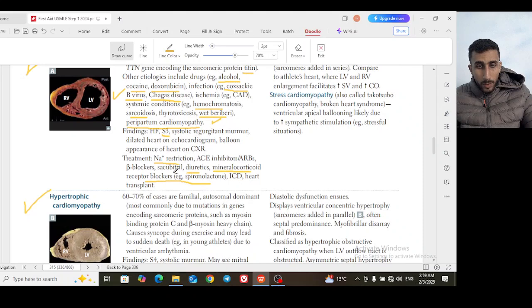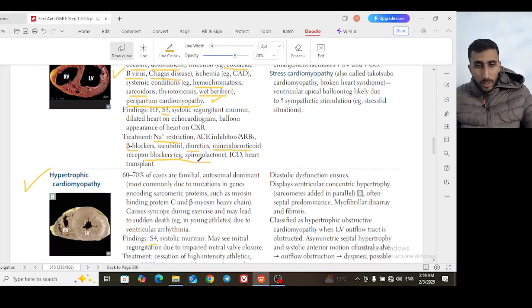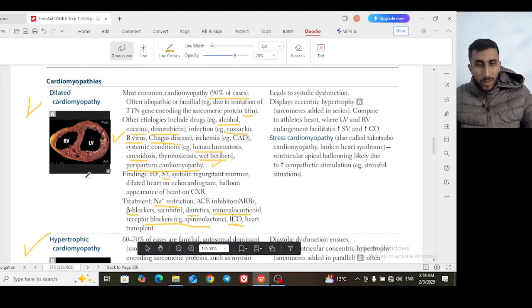And sacubitril, which is an ARNI, angiotensin receptor neprilysin inhibitor. So ACE inhibitor, ARBs, sacubitril, these are kind of the same. You give one of them, along with a beta blocker and different drugs that restrict the fluid in the circulation. And the long-term treatment is heart transplant, and you may give an intracardiac device for the patient not to go into sudden cardiac death.